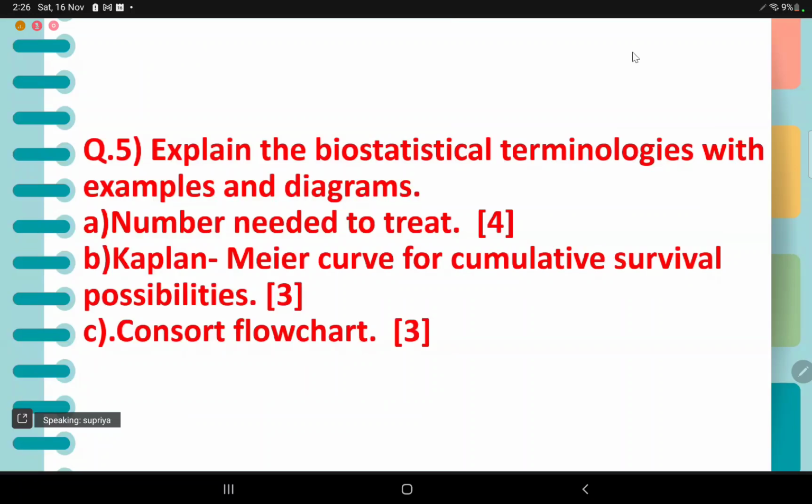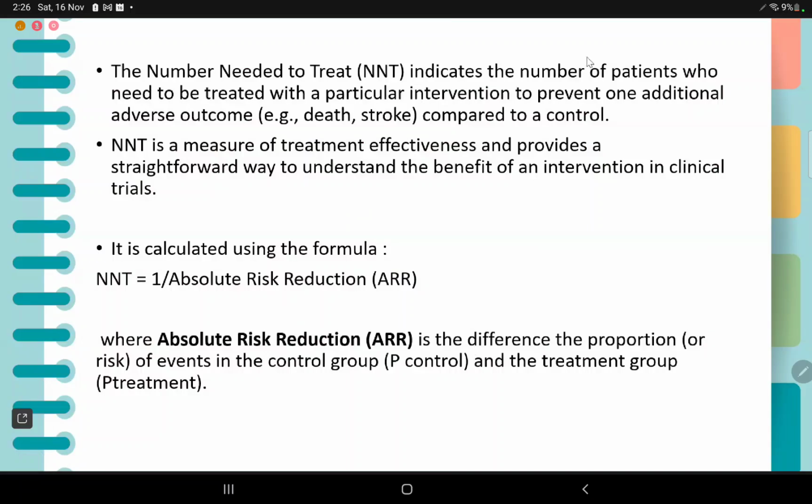Final question, biostatistical question. Explain the biostatistical terminologies with examples and diagrams. Number needed to treat for 4 marks. Kaplan-Meier curve for cumulative survival probabilities, 3 marks. And CONSORT flowchart for 3 marks. So, number needed to treat.